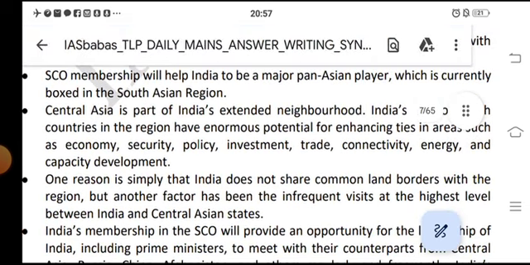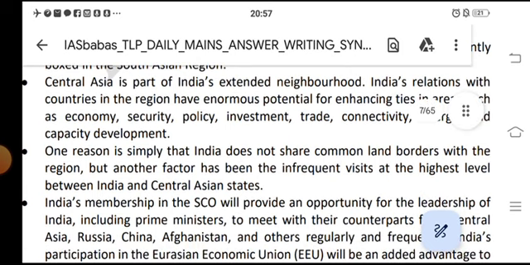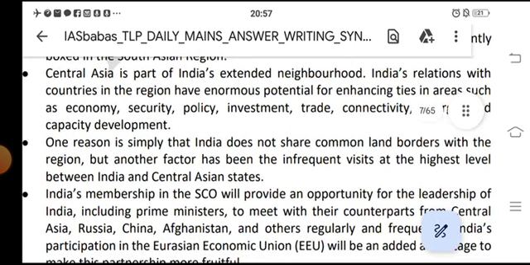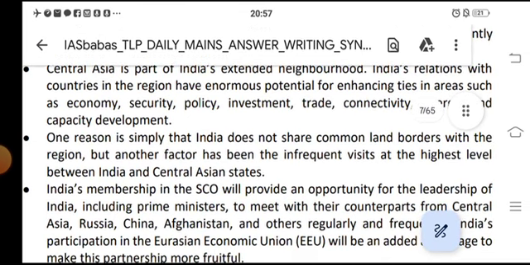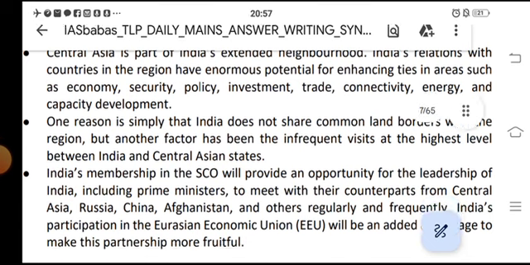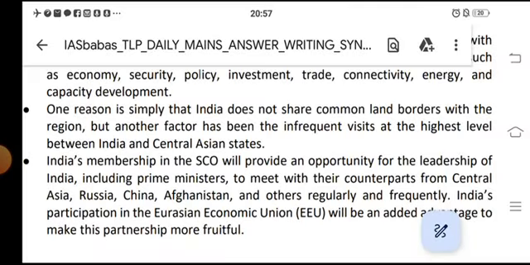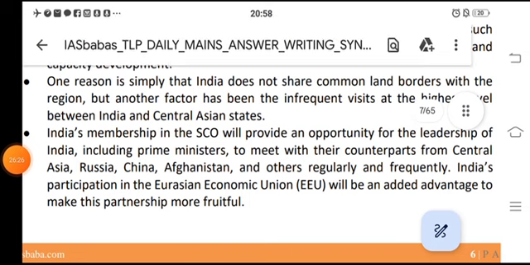which is currently boxed in the South Asian region. Central Asia is part of India's extended neighborhood. India's relations with the countries in the region have enormous potential for enhancing ties in areas such as economics, security, policy, investment, trade, connectivity, energy and capacity development.